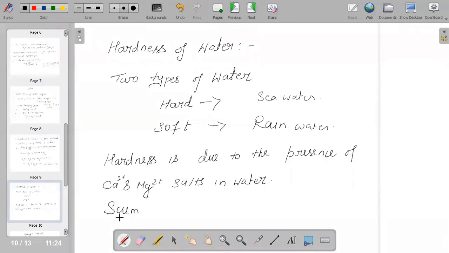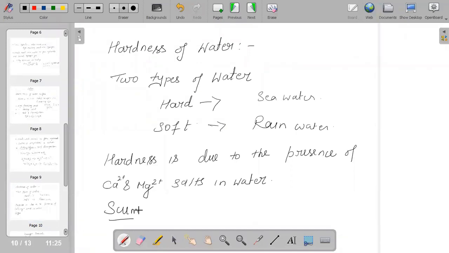So hard water has calcium and magnesium salts that react with soap to form an insoluble precipitate, and that is called scum, which sticks on the cloth, and therefore we say that it cannot be used for laundry purposes. Due to the formation of scum, lather is not produced with the soap.